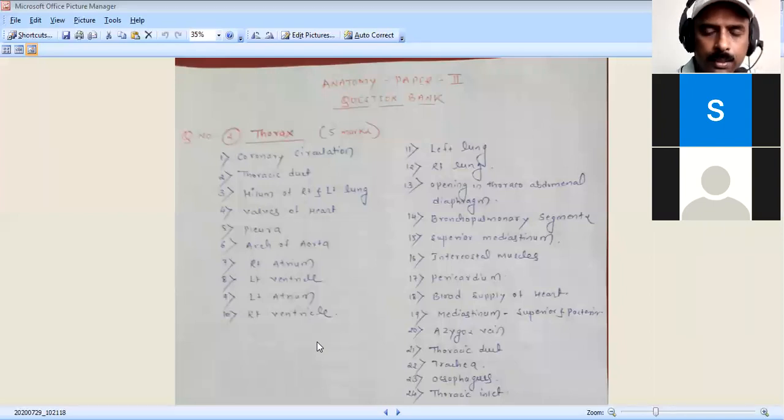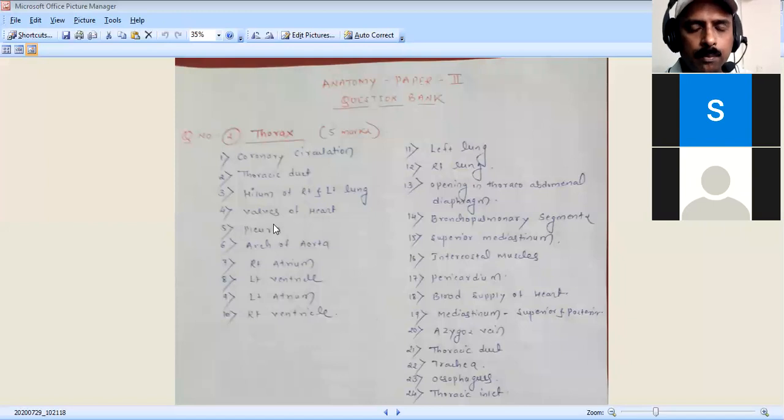So for the pleura, you have to draw almost the whole diagram: the parietal and visceral pleura. Then you have to tell the recesses of the pleura. When the lung expands, these folds out: the costodiaphragmatic and costomediastinal recesses. These are the folds we get.